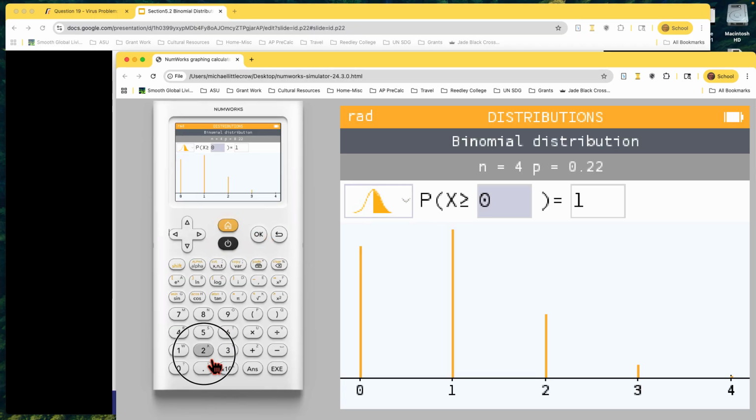Greater than or equal to 2. That's 21.2%, and I see the 2, 3, and a little bit of the 4. It's such a small probability. Okay, but that's the probability for that one.